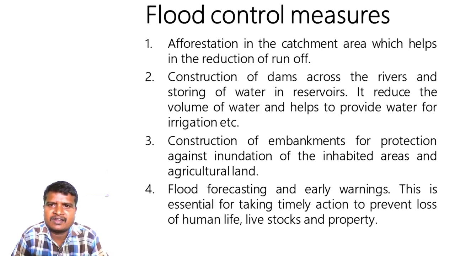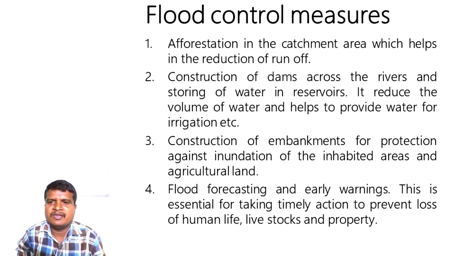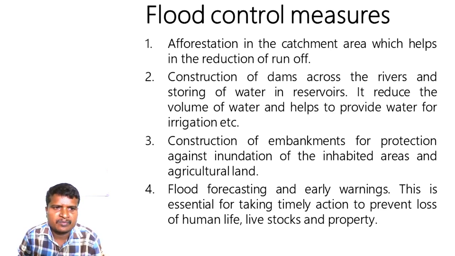Storing of water in reservoirs reduces the volume of water and helps to provide water for irrigation, etc. Construction of embankments for protection against inundation of the inhabited areas and agricultural land. Flood forecasting and early warning. This is essential for taking timely action to prevent loss of human life, livestock and property.